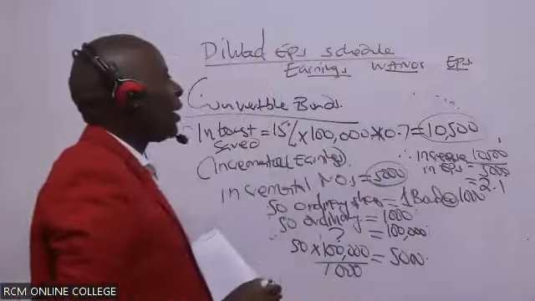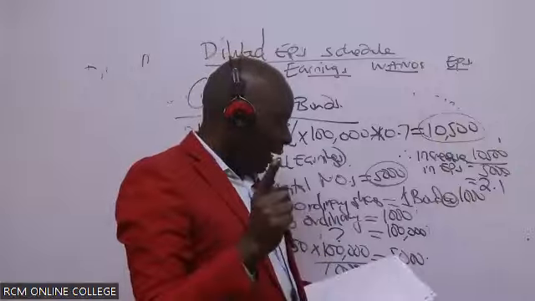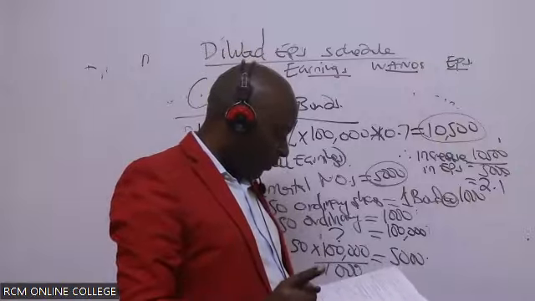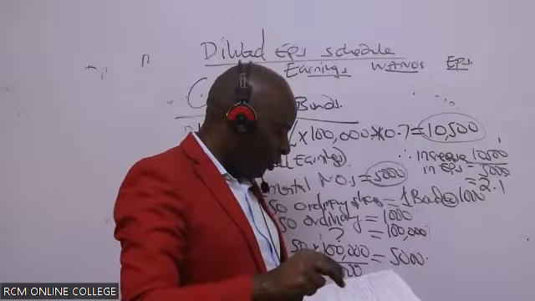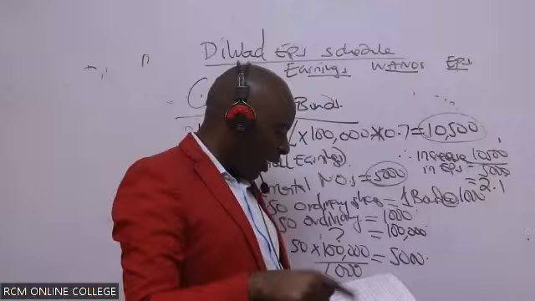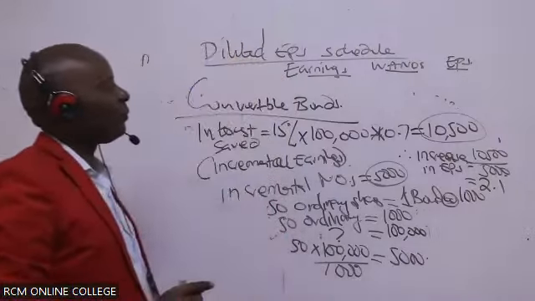We forgot to rank, but I think options is ranked number 1, the most dilutive. From there, convertible preference becomes number 2. And then the 15% convertible bond. I won't even rank it because it's not dilutive.